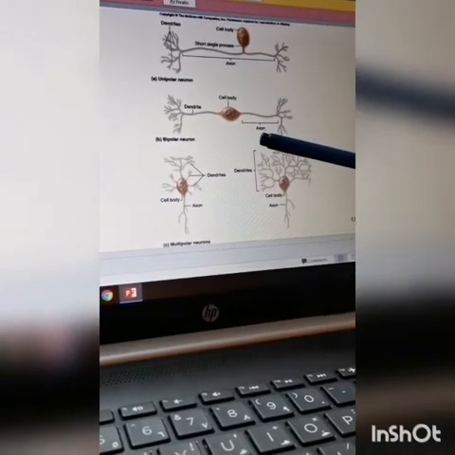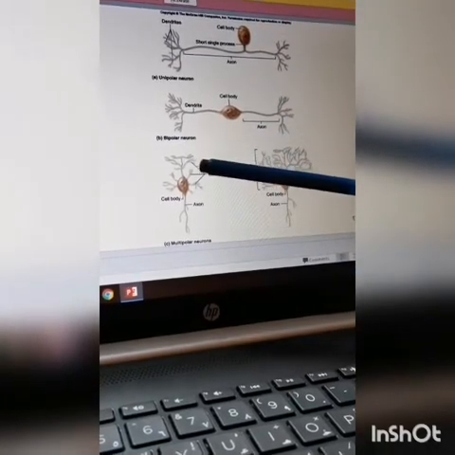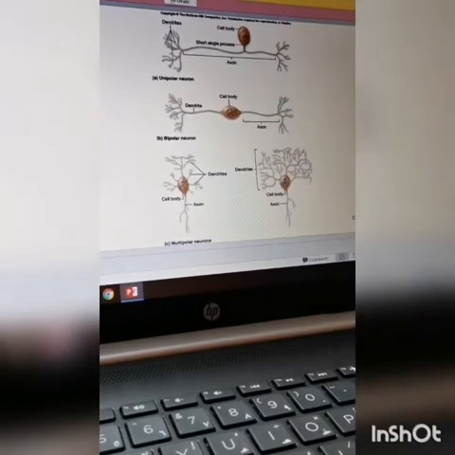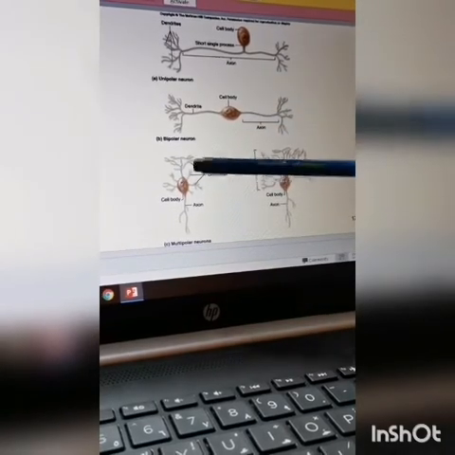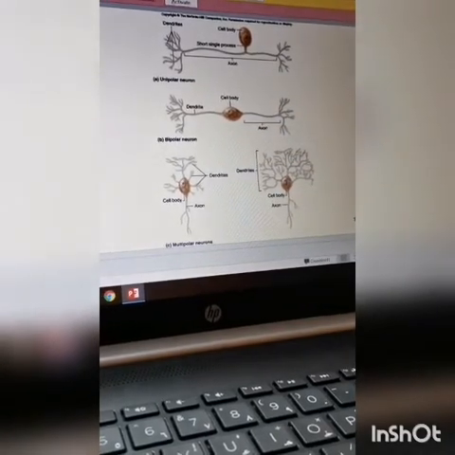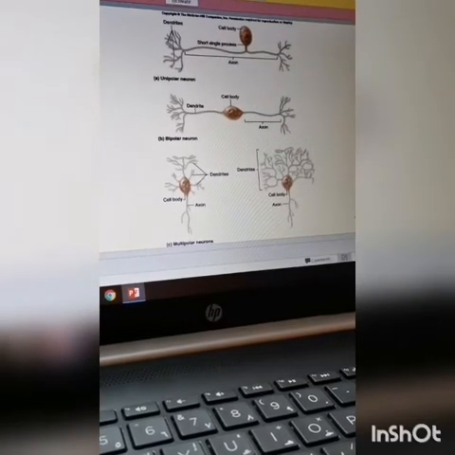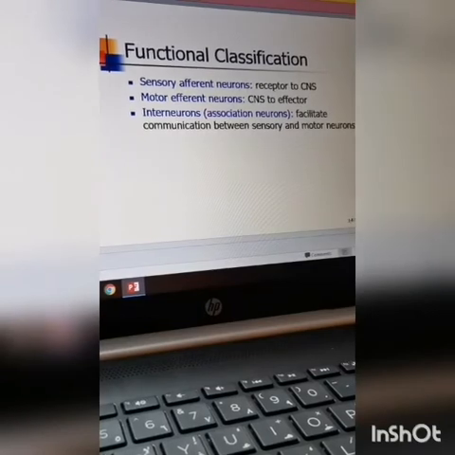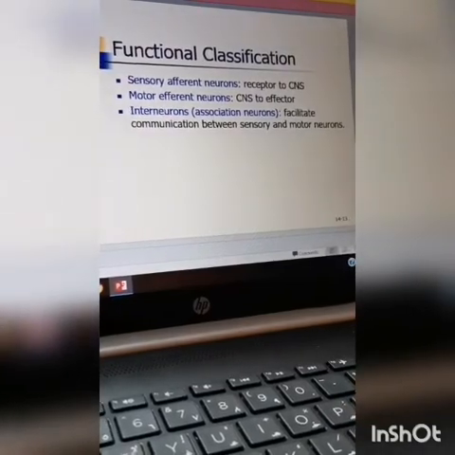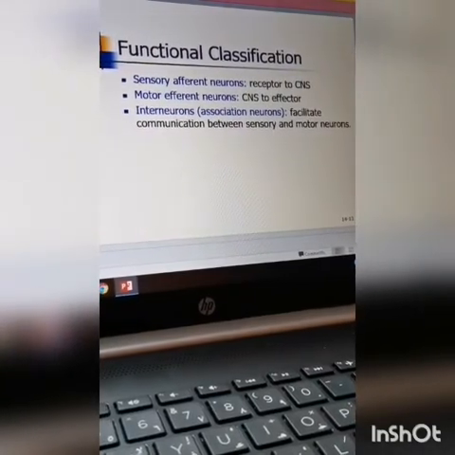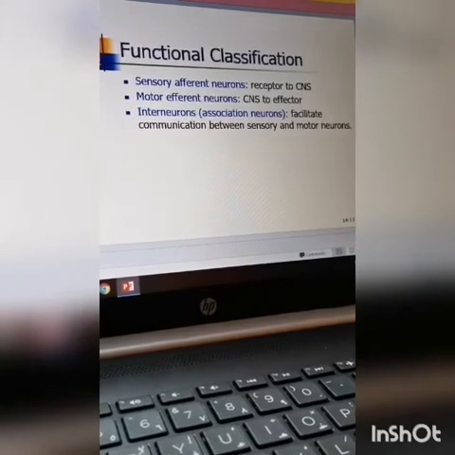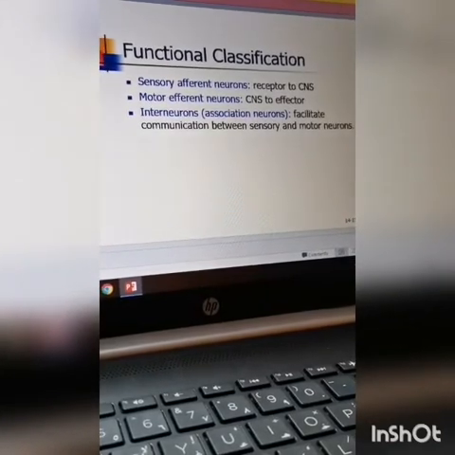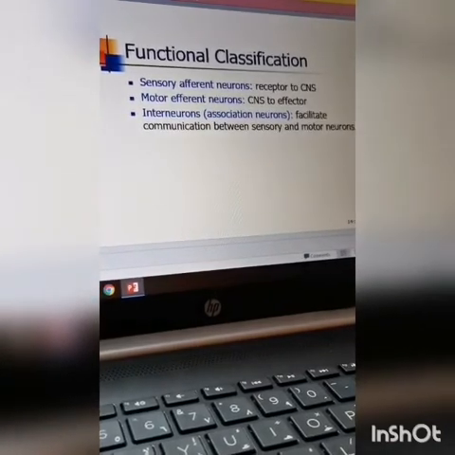Now, bipolar neurons have a cell body with two divisions of axon and dendrite, and multipolar neurons have 3 to 4 divisions of axons and dendrites. Now, functional classification of neurons: sensory afferent neurons, motor efferent neurons, and interneurons.